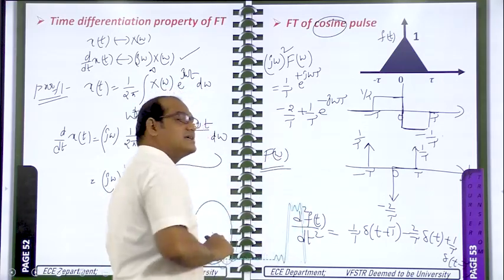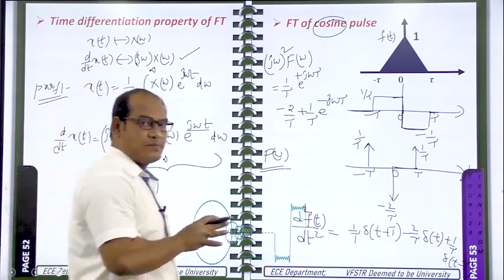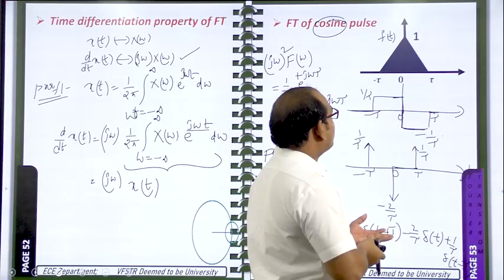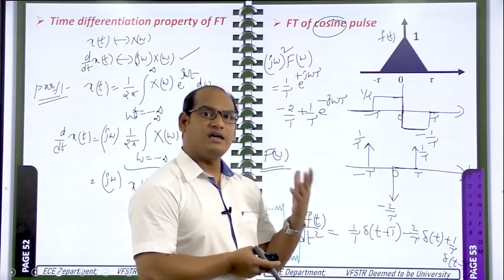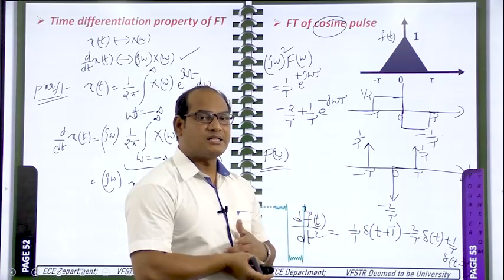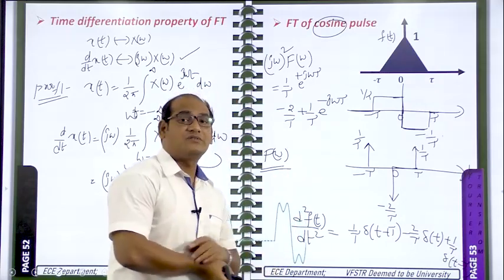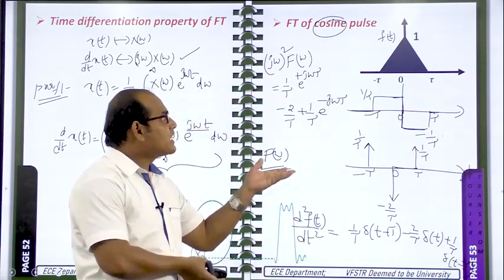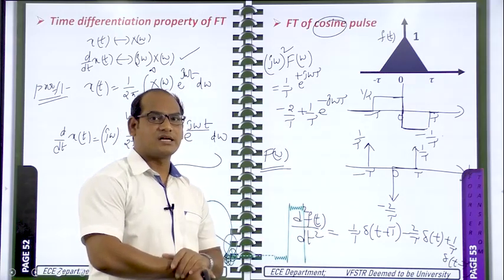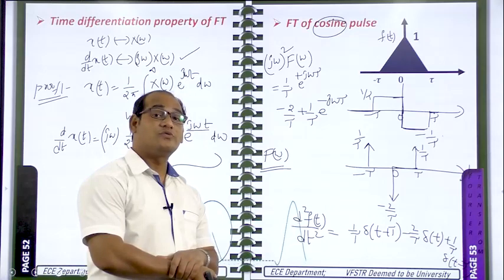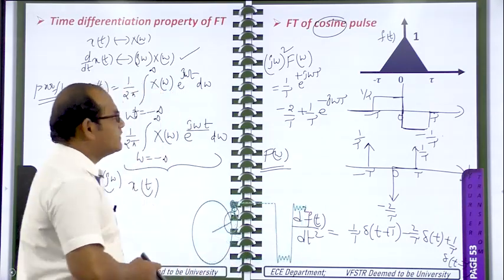So here the thing is, what is the technique we have to apply? That is very important. By seeing the problem, what is the technique we are able to apply? The same triangle, periodic triangle signal we have taken in the Fourier series, where we calculated the Fourier series coefficient Cn by the application of the time differentiation property only. If you apply it 2 times, the triangle will become impulses like this. For the impulses, it is easy to write the Fourier transform or Fourier series coefficient also, if it is periodic. So with that knowledge we can do it very easily.